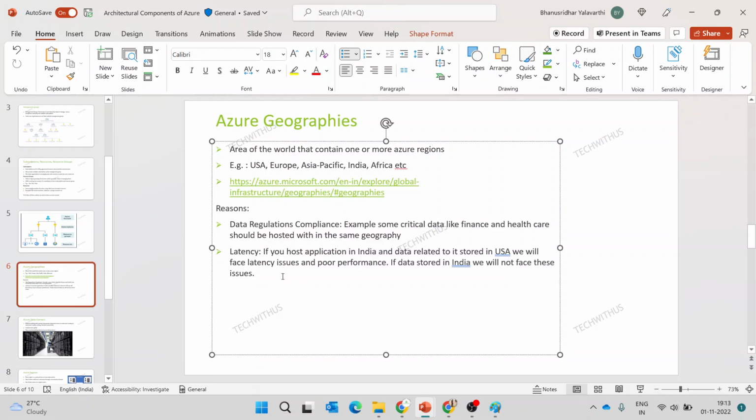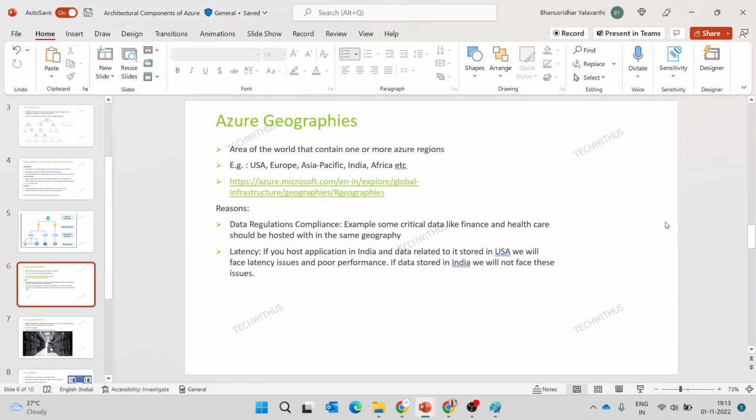Latency. Suppose consider we are developing an app for the Indian users, and if we host the application in America, the latency of reaching the application is different. An American user can access that application easily as it is hosted in America. But if the Indian users need to access that application, there may be a delay in accessing the application. Let's say it is lagged.